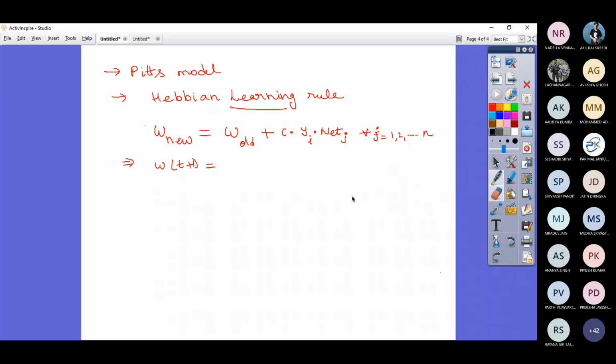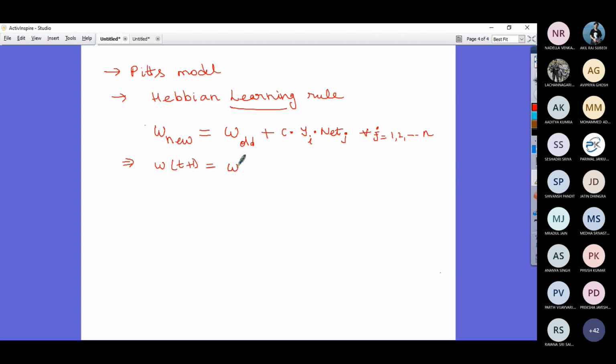Let me write clearly: w(t+1) = w(t) + C f(w transpose x) xj, for all j equal to 1 to n. This is what is the Hebbian learning rule.